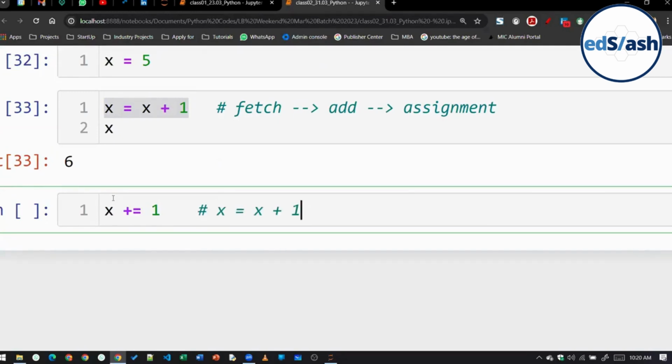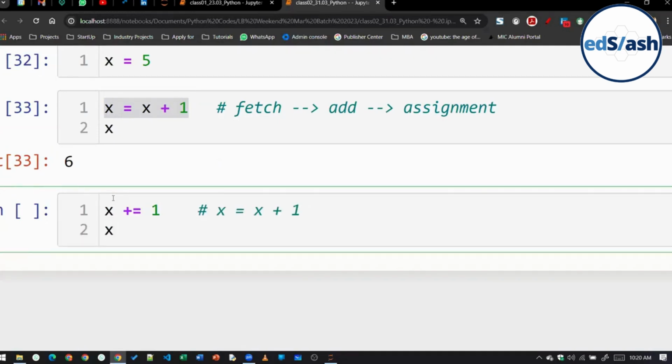Can anyone tell me what will be the output here now? If I print x, 6 or 7? It will be 7. Understand this, class. What is the current value of x in the memory? Current value of x in the memory is 6, right?